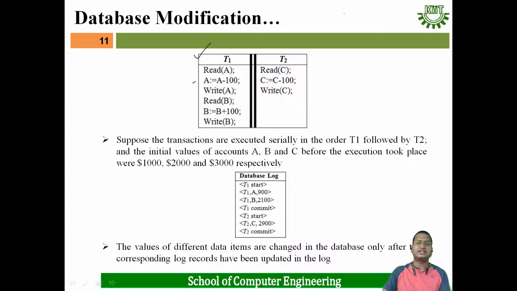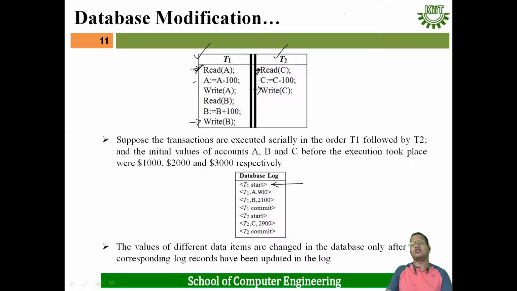Then whenever transactions T1 and T2 get executed, how will it be recorded in the log file? We have to see now. Suppose T1 starts execution from read A till this instruction, then T2 has to execute, serially. T2 will start from this instruction to this instruction. When T1 executes read A, before that it has to insert one record: T1 has started, so T1 start is inserted in the log file.